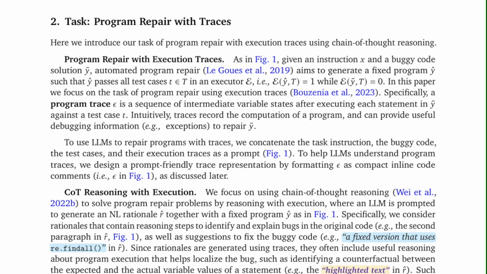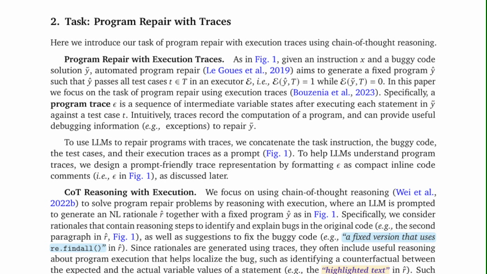CoT reasoning with execution. We focus on using chain-of-thought reasoning to solve program repair problems by reasoning with execution, where an LLM is prompted to generate an NL rationale R together with a fixed program Ŷ, as in Figure 1.